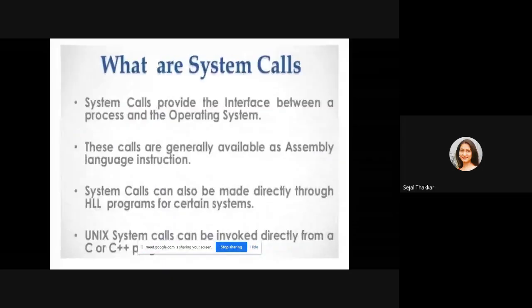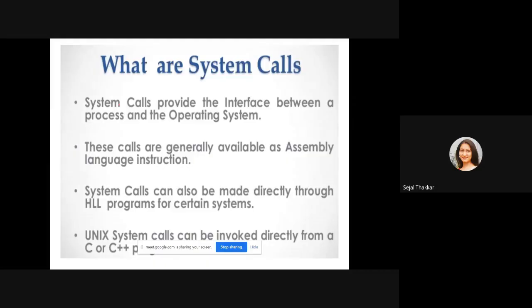Okay, now the next point is we need to find out the solution of the producer-consumer problem. I have explained the producer-consumer problem to you, but the solution to the producer-consumer problem we will see later on. Now I'm going to explain what system calls are.